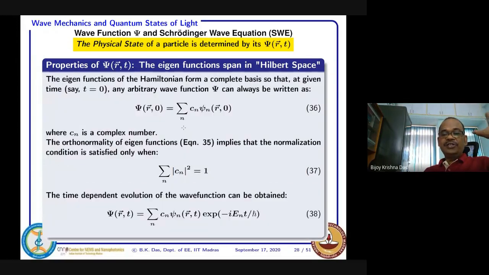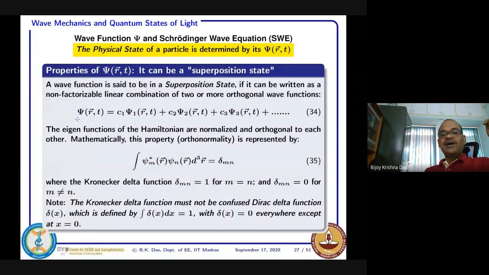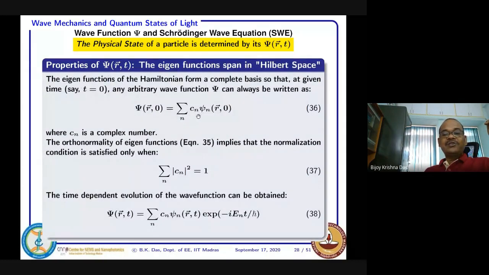But if you see the previous discussions, we started with the wave function psi, and they are decomposed, and they also follow this orthonormality condition, and you can expand them. Also this is an arbitrary wave function, as I mentioned, and arbitrary wave functions you are expanding into components, projections on each of the basis functions. Basis functions means all the eigenfunctions. Each eigenfunction, being a solution of the wave equation, can be considered as a basis vector.